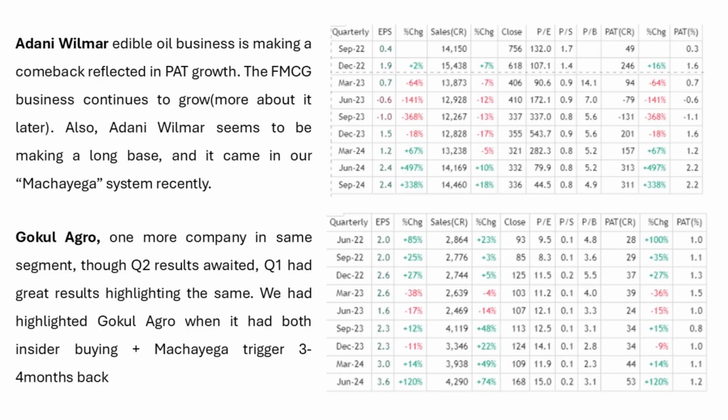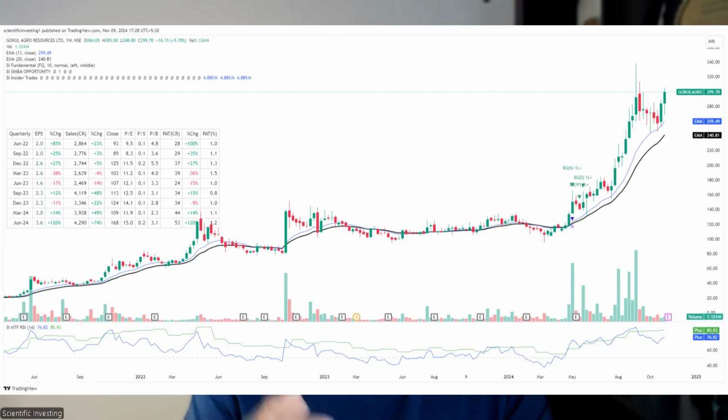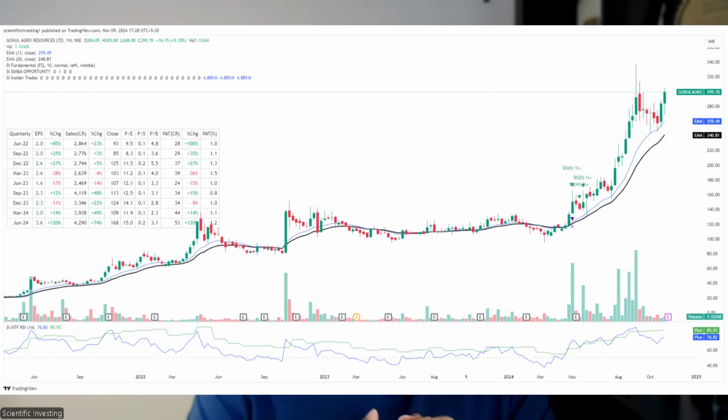So Gokul Agro, I think there was promoter insider buying which happened, and we have a Techno-Funda system of Ghumega Machayega, where we try to capture price volume action. Again, Ghumega Machayega, these kinds of earnings, earnings calendar, a lot of these things are part of our tools and technologies which we have built, which is available in Practitioner. So all of this is available in our TradingView indicator system, which we have built. So Gokul Agro came up both in insider buying as well as in Machayega, and the results were turning around.